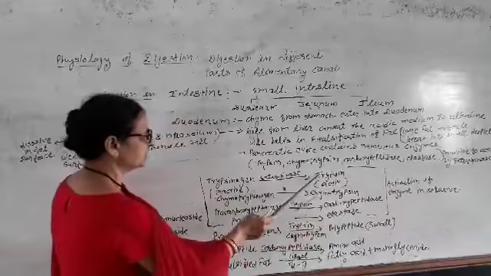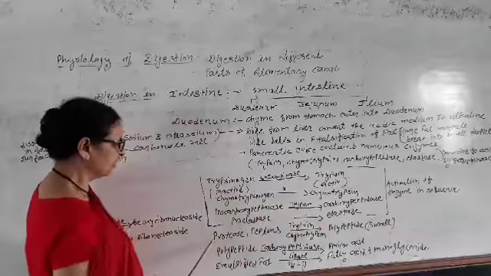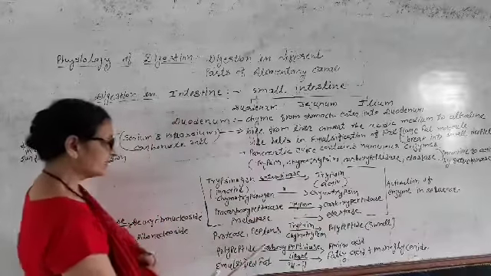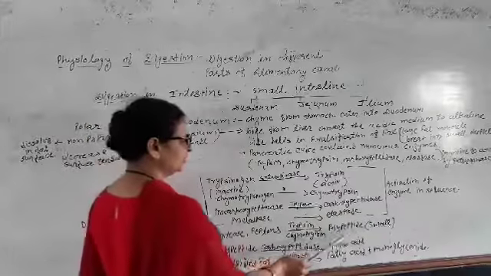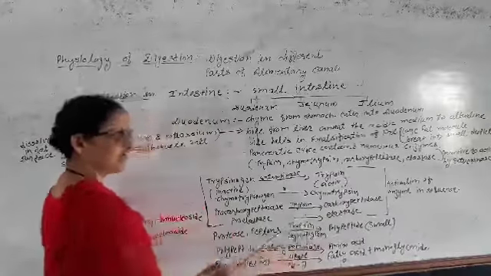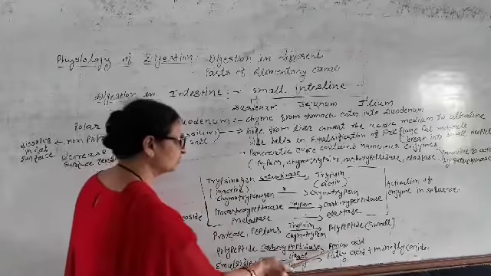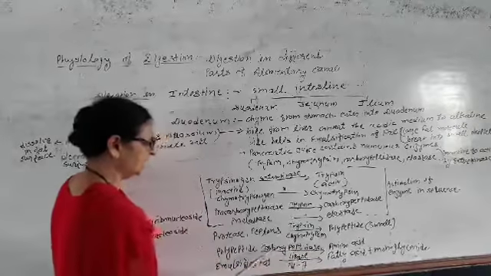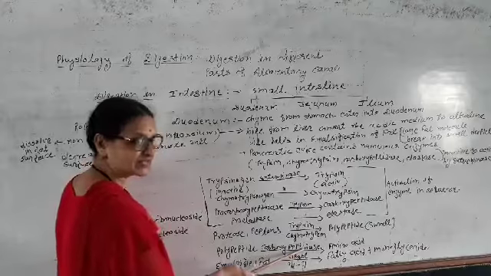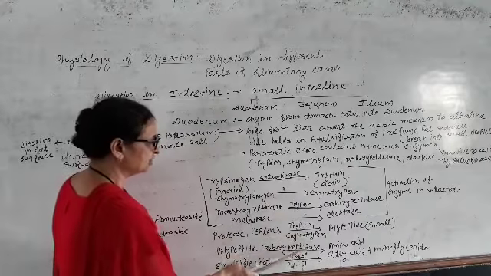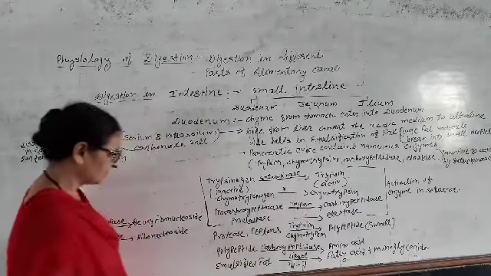So first trypsin and chymotrypsin work on the complex protein, and then the complex protein converts into dipeptide, tripeptide. This dipeptide and tripeptide convert into the simpler form, amino acid, in the presence of carboxypeptidase. Here the digestion of protein takes place.